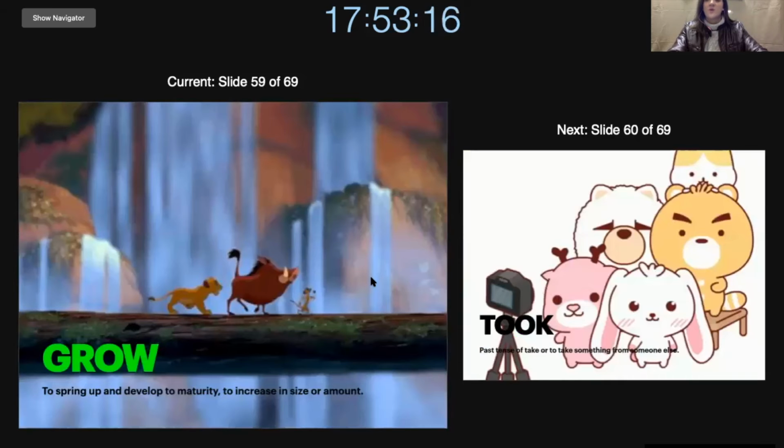Next we have grow. So if you start to grow, you are born and then you become a toddler and then you become a child, then you become a teenager and then an adult. So there are layers of growing. Or if you plant a plant, then the plant will start to grow and become bigger.